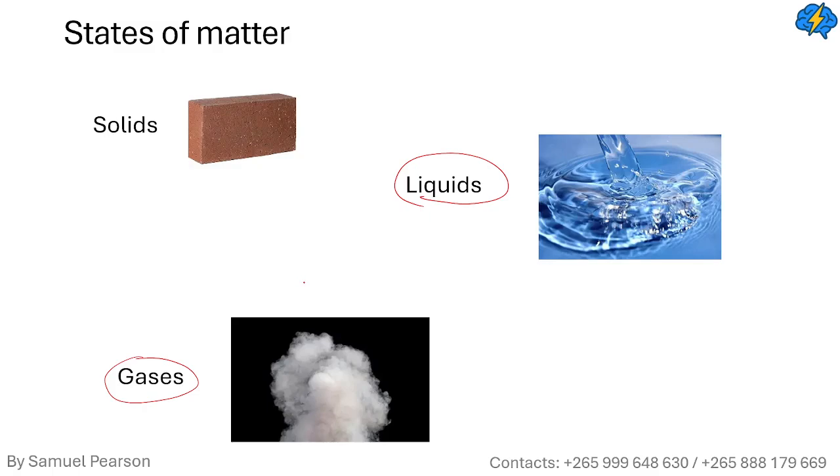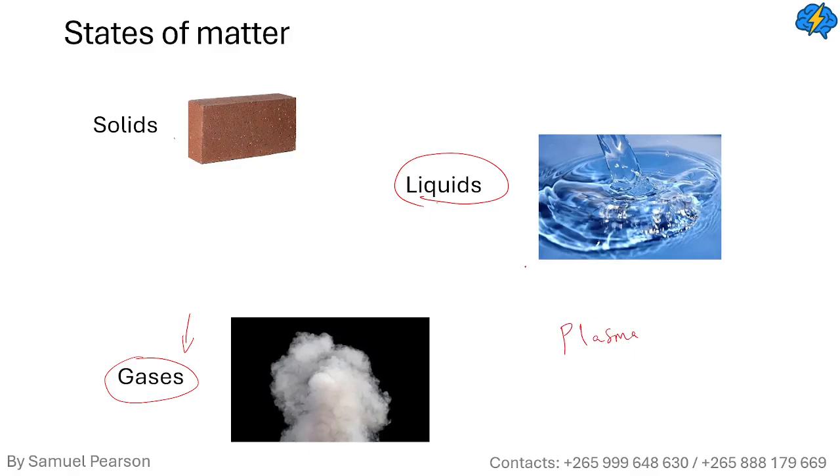So in short, we have some things which have mass and occupy space that exist in solid form, some which exist in liquid form, and some which exist in gaseous form. In addition to these three main states of matter, we have another state which is plasma.